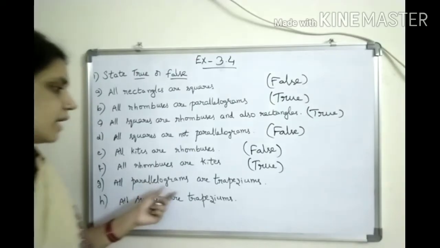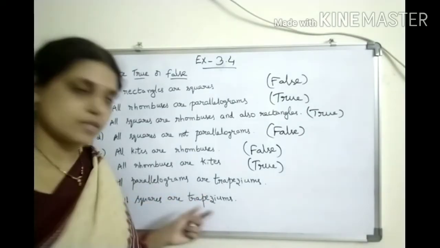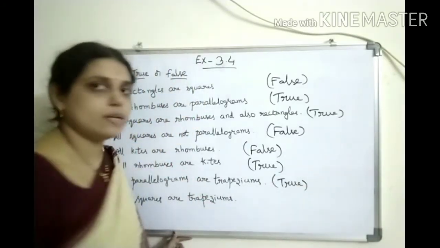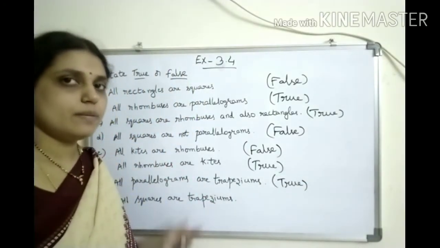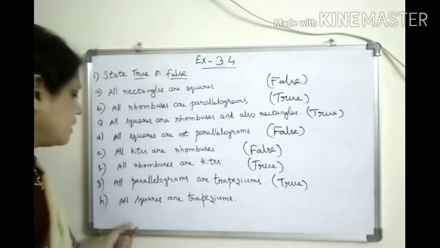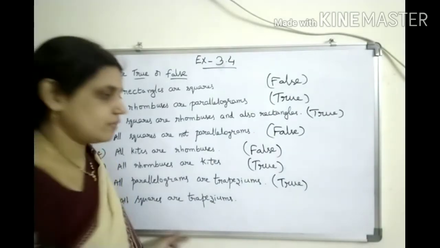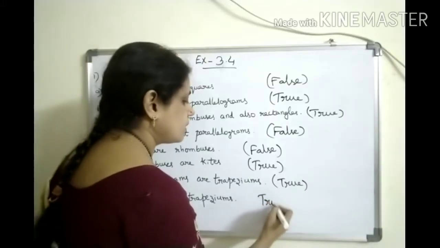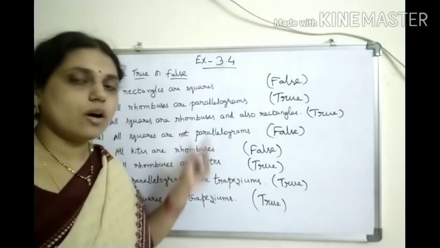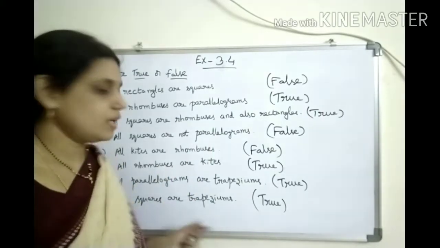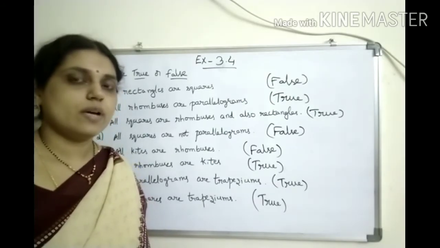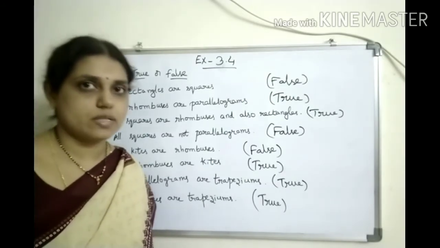So, next, all parallelograms are trapeziums. True. How it is? Trapezium means what? One pair of opposite sides parallel. In parallelogram also one pair of opposite sides parallel. So it is a trapezium. Next, all squares are trapeziums. Definitely this is also true. If you remember the flow chart, whatever I gave in the previous video, then these all will be very easy. Okay. So any square will have one pair of opposite sides parallel. So any square is a trapezium also.